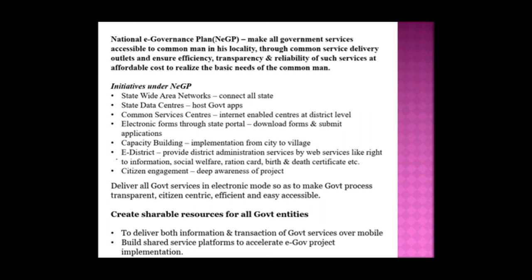Initiatives under NeGP: State Wide Area Network to connect all states, State Data Centers to host government apps, and Common Service Centers, internet-enabled centers at district level, and electronic forms through the state portal, to download forms and submit applications. And capacity building, implementation from city to village.